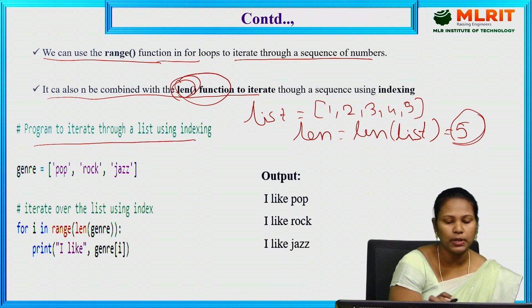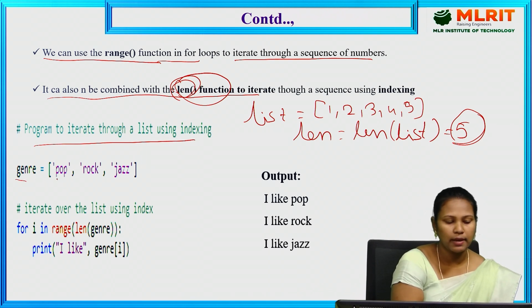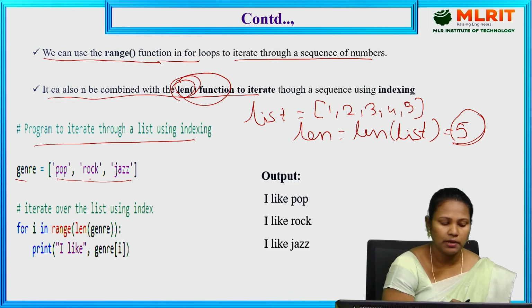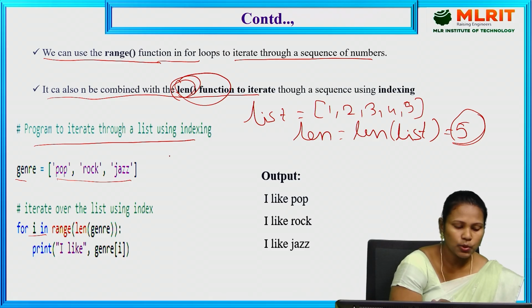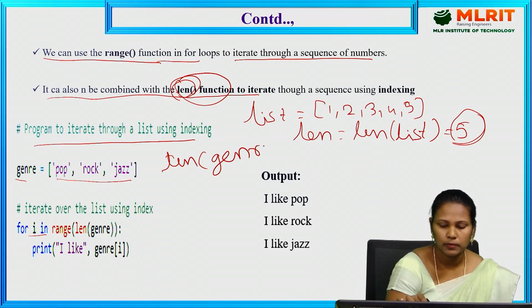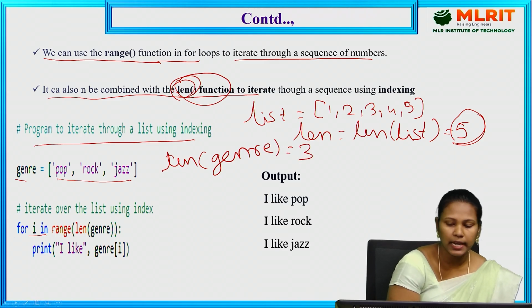Program to iterate through a list using indexing. So genre: we have 3 values here, pop, rock, jazz. We need to iterate all the values, so with the help of the range: for i in range of length of genre. The genre has 3 values, so length of genre equals 3. Now for i in range of 3.